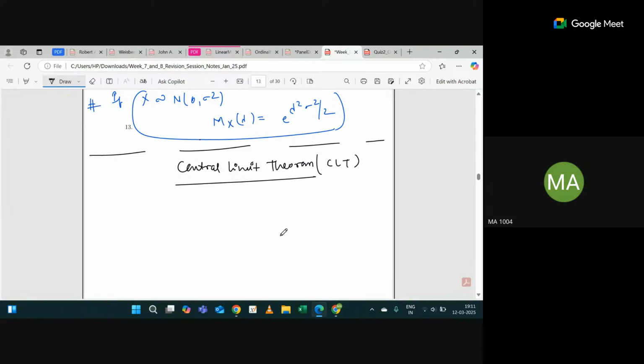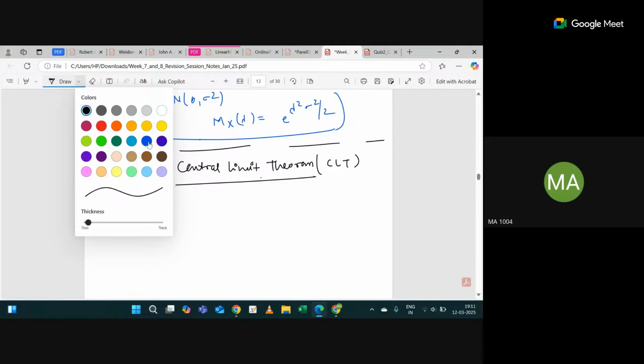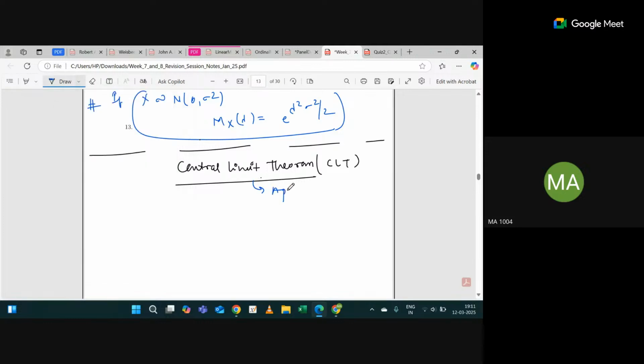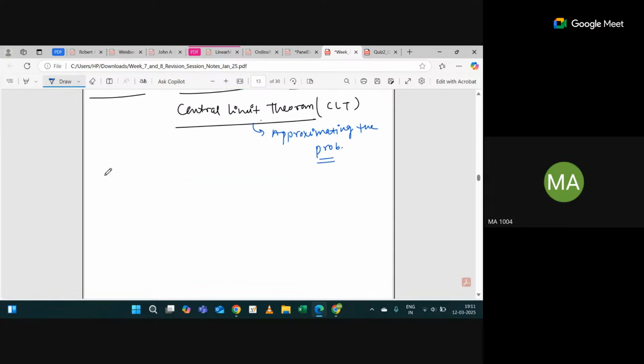So what does the central limit theorem say? First of all, what is the role of the central limit theorem? It approximates the probability, right? Suppose x1, x2, and so on up to xn are all IID x, with expected value of x being 0 and variance of x being sigma square.